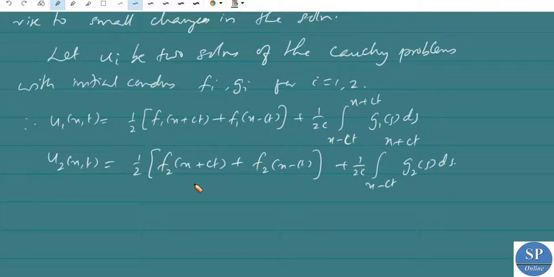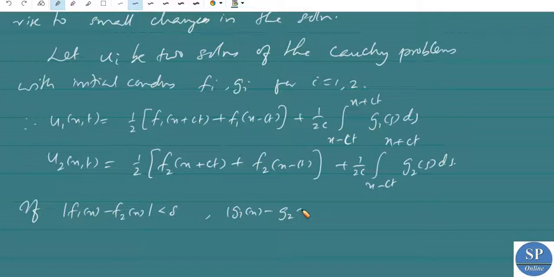Okay, now consider small changes in the initial conditions f_i and g_i. So if modulus of f1 of x minus f2 of x is less than delta and modulus of g1 of x minus g2 of x is less than delta for all x belongs to R, that is, we are considering small changes in the initial conditions f and g.